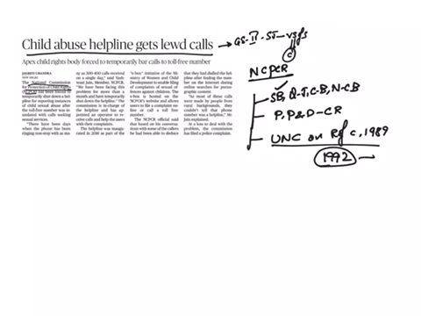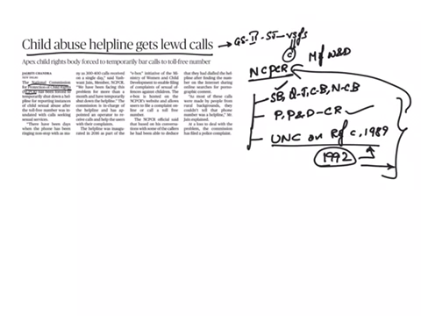So, we have to follow the rules of this convention, and to follow these rules of convention, to protect, promote and defend the child rights in India, this body was created. And this body falls under the administrative control of Ministry of Women and Child Development. And I have said this is a National Commission for Protection of Child Rights.